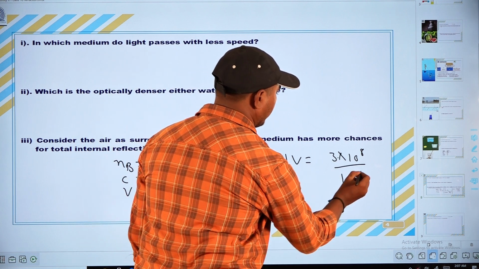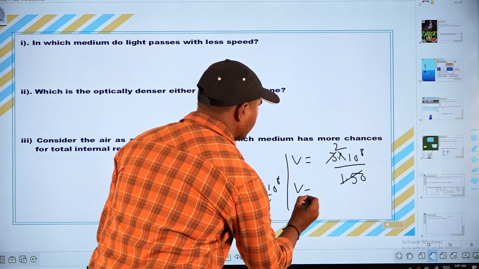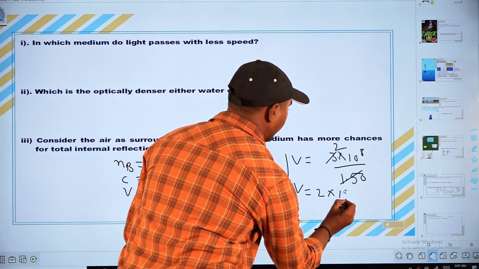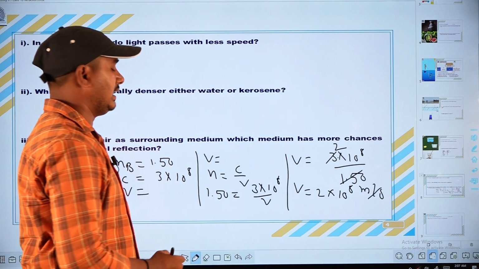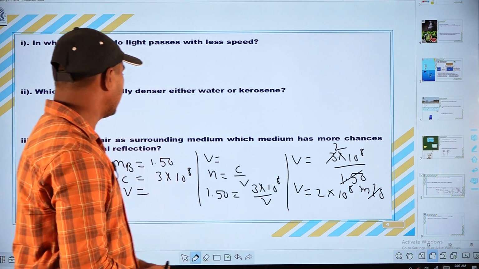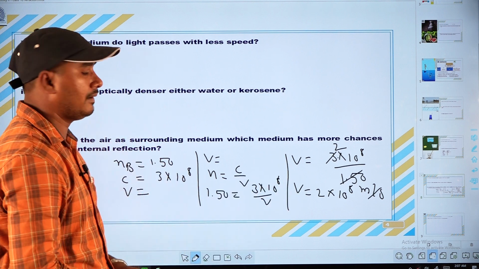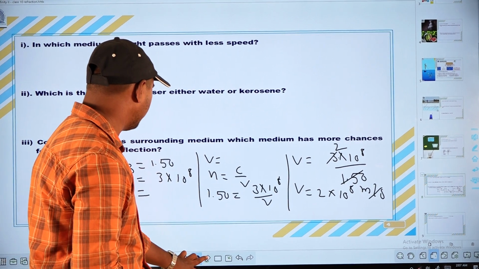Cancelling the numbers, the speed of light is equal to 2 into 10 power 8 meters per second. So the speed is very less in benzene. That's why the chances of total internal reflection are higher in the medium benzene. So that is the answer for the third one.